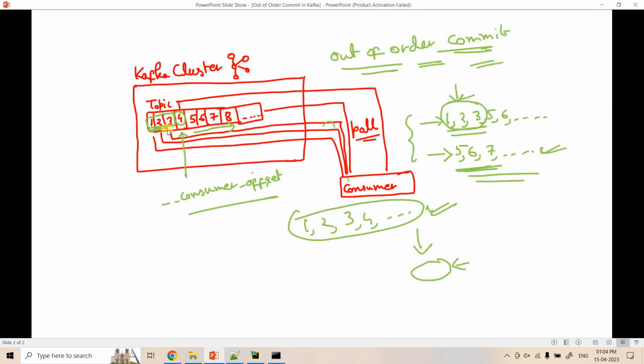So I hope you understood that in this particular context, if the sequence of messages is there, and for message 4 we are committing in the consumer offset, then the broker will not at all bother, within that particular partition, whether the earlier messages were processed successfully or not. So this way, we can use this out of order commit to our advantage, since committing offset for every message is an overhead. We can consume a batch of messages, and after successfully processing that batch, only for the last message of that batch we can commit the offset. That way, within that partition, the broker will understand all earlier messages are processed successfully.